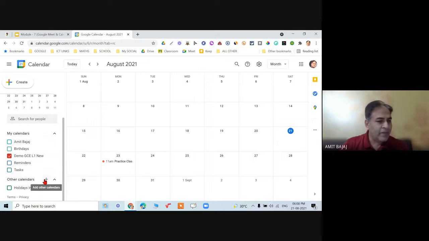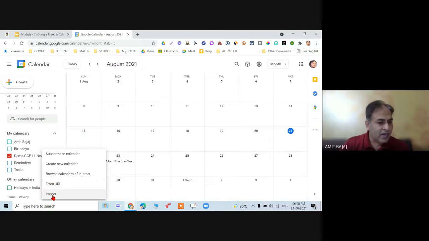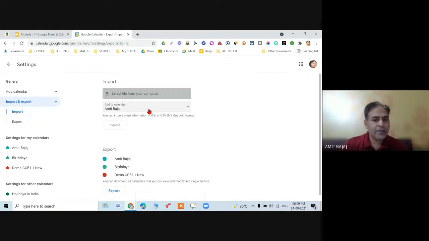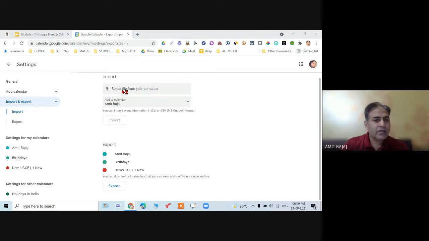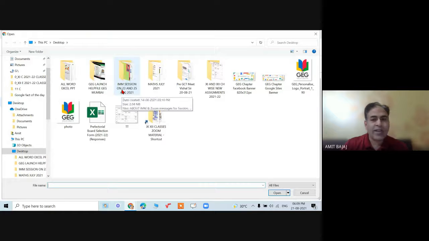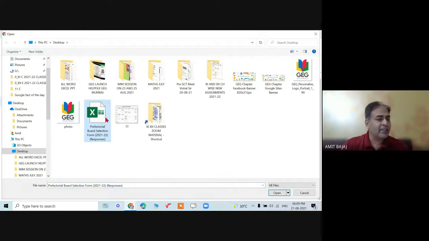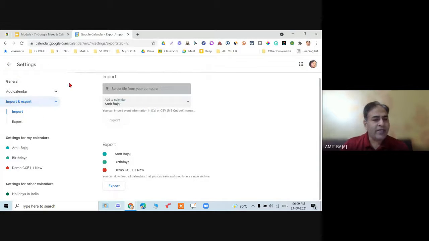And another very interesting feature is I can go to the import option. When I see import, one option is import from here. Once I have downloaded and got that calendar, say I was talking about the USA calendar, that calendar iCal file will be visible over here like this. I just need to select that file and open that. All the events and holidays and anything in that calendar will now be visible in my calendar.